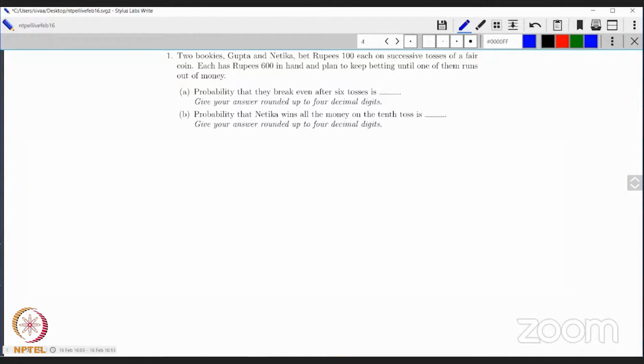Let me try and solve it. So how do I solve question number 1A? I want to solve the probability that they break even after 6 tosses. Break even means both of them have lost and earned the same amount of money. So let's look at 1A.